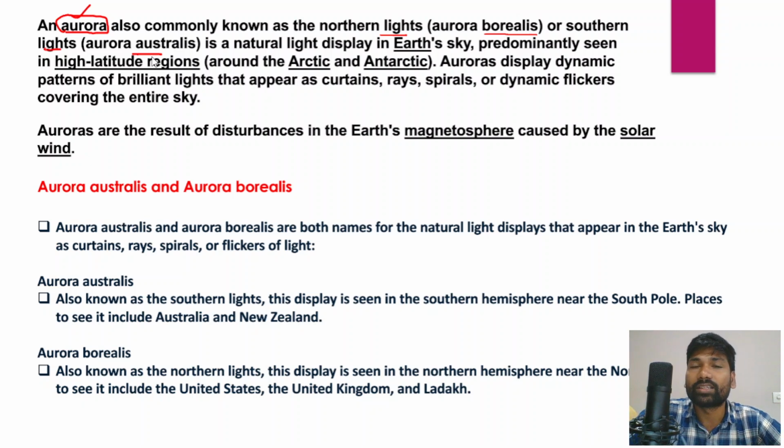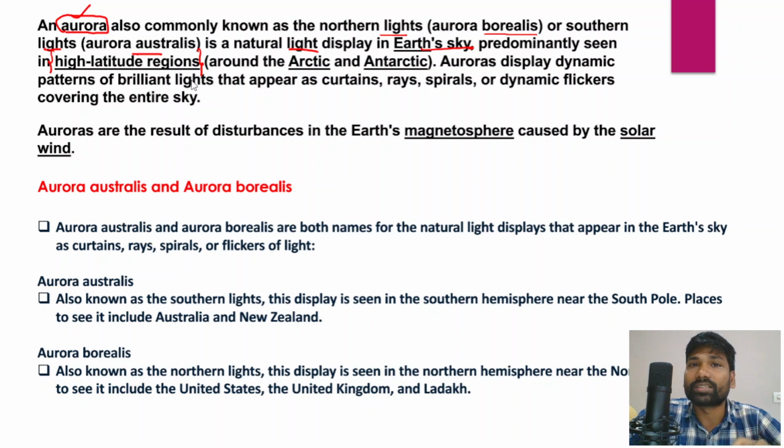Both aurora australis and aurora borealis are natural light displays in the earth's sky in both the northern and southern hemispheres, and they can be predominantly seen in high latitude regions. Now what are high latitude regions? For example, the polar regions and subpolar regions are known as high latitude regions.